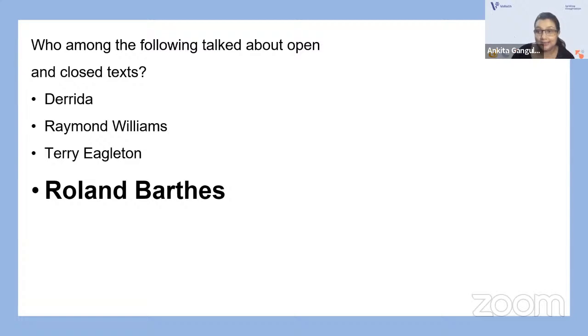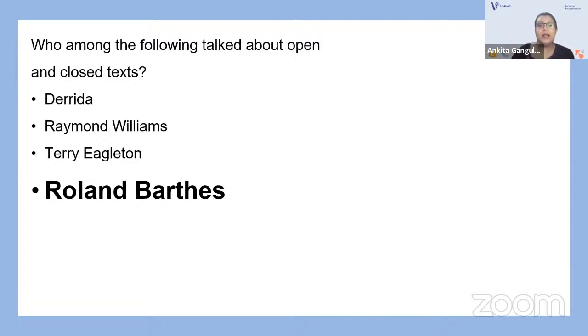and writerly texts, right? We all remember that he talked about readerly texts, that is texts which are close ended but the reader doesn't have much to do. And on the other hand, he also talked about writerly texts, where the reader participates actively in the production of meaning of the text.